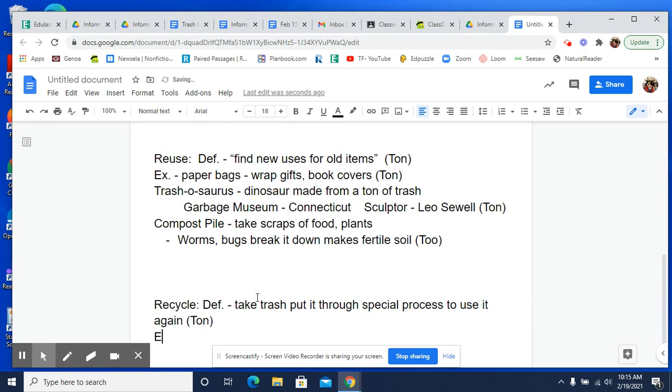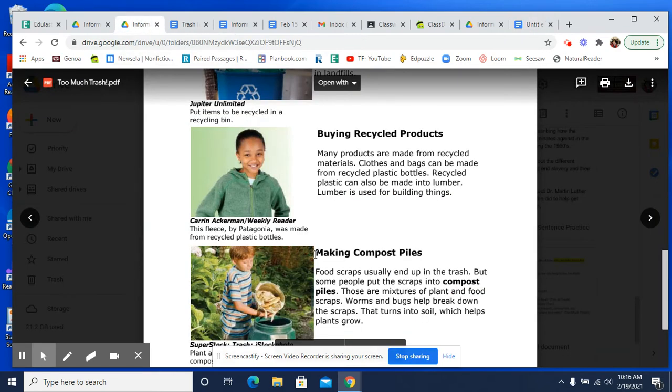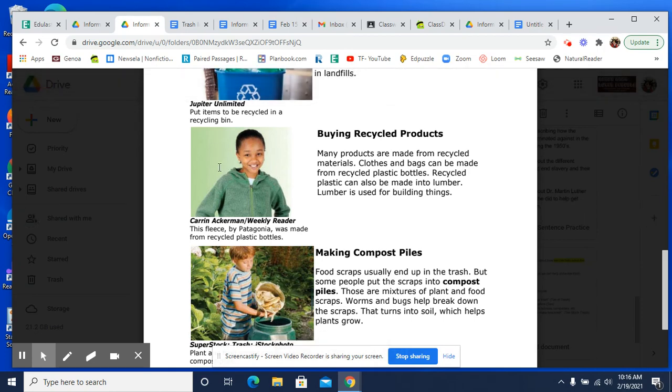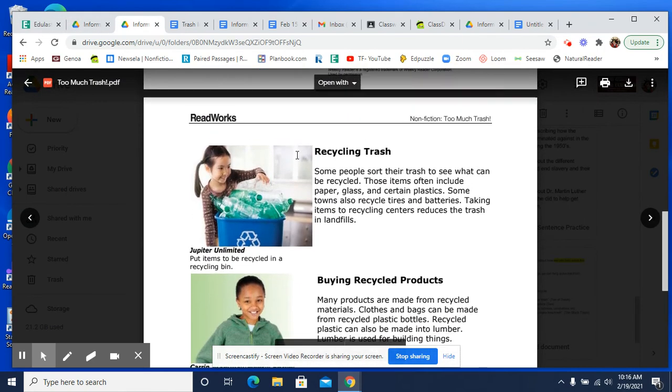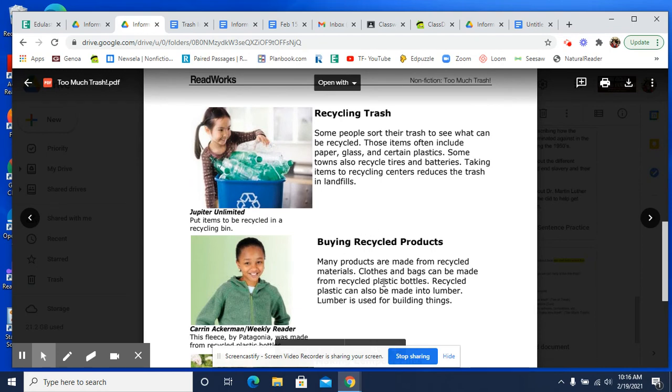Now let's do some examples. There are several things here. With recycling, the examples they gave, they told you materials that could be recycled, and then they also gave you materials that can be made from other recycled stuff. So let's start with items to be recycled. These are the items that you can recycle, and if you go through those two articles, there is a lot of them. They talk about all the recycled materials up here. They talk here about buying recycled products.